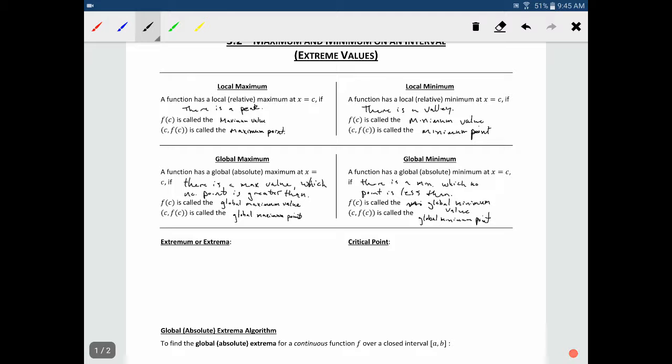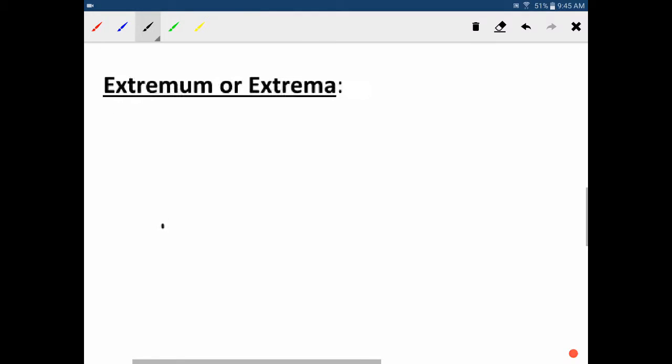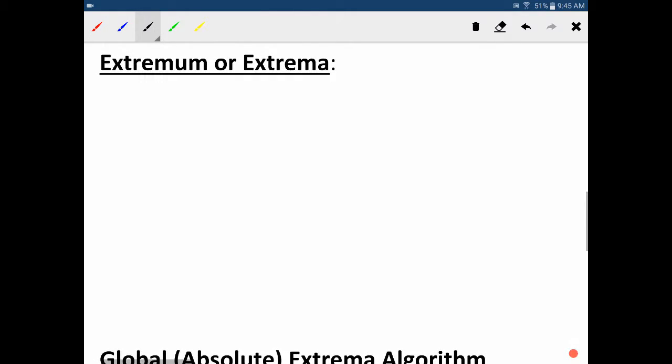So let's talk about extremum, or extrema. I don't actually know how to pronounce this word. I've never known how to pronounce it. I've heard it pronounced multiple different ways. Whatever.